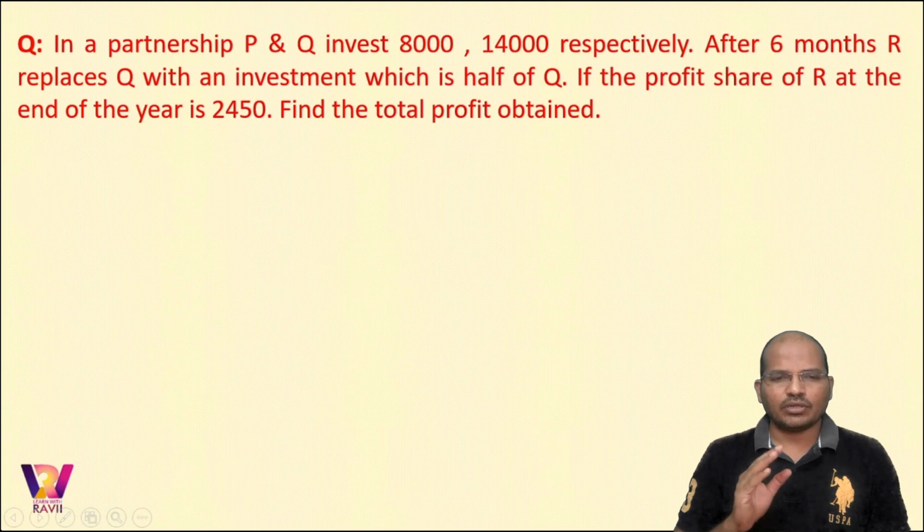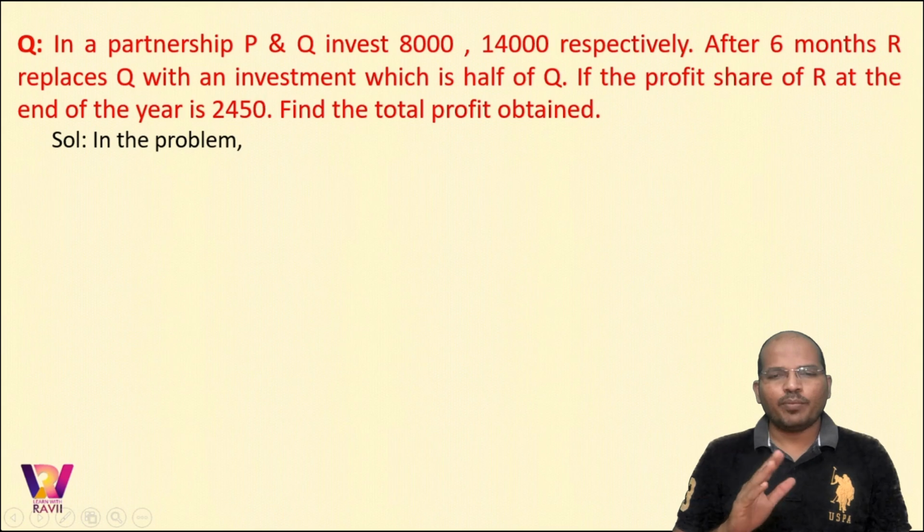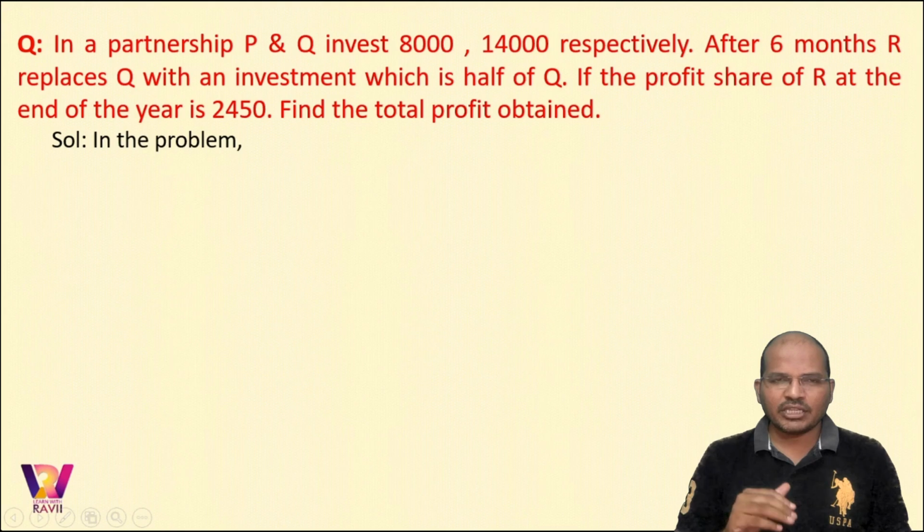So read the question. In a partnership, P and Q invest 8,000, 14,000. After 6 months, R replaces Q with an investment which is half of Q. If the profit share of R at the end of the year is 2,450 rupees, find the total profit obtained. So read the statement. Now let us see how it is being solved.